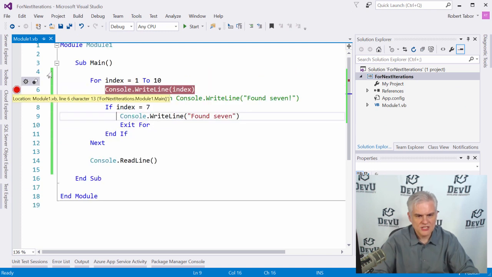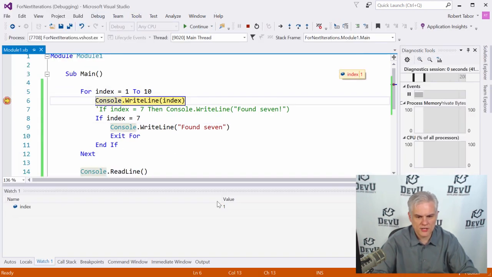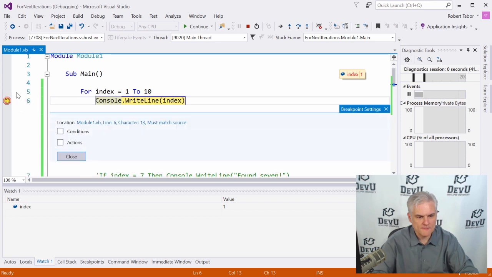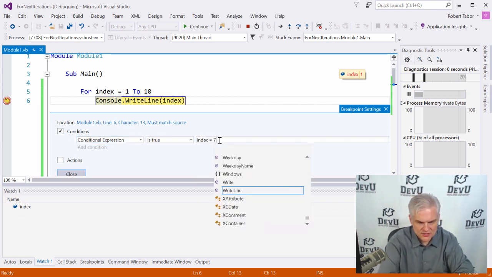All right, so those are just a really, really quick overview of the features. There is one cool feature that I want to show you that's applicable here since we're working with iteration statements, and that is we can configure our breakpoint by clicking the little gear wheel that appears as we hover our mouse cursor over our breakpoint. And I can say that I only want to break on this line under certain conditions. And the condition that I want to break on is whenever index equals 7.